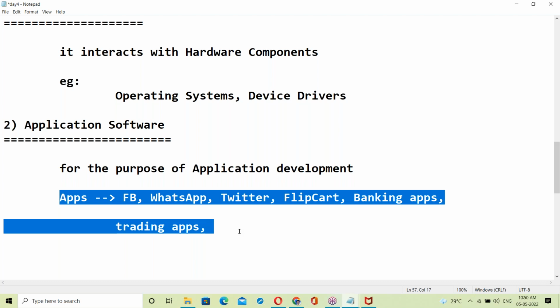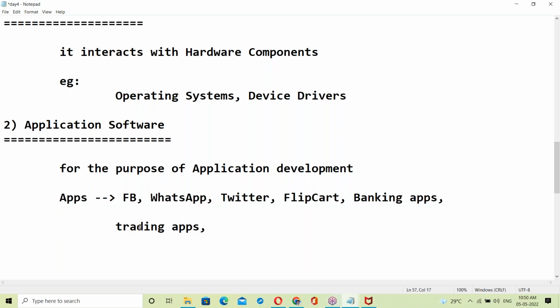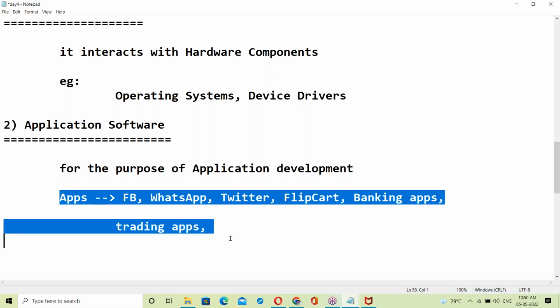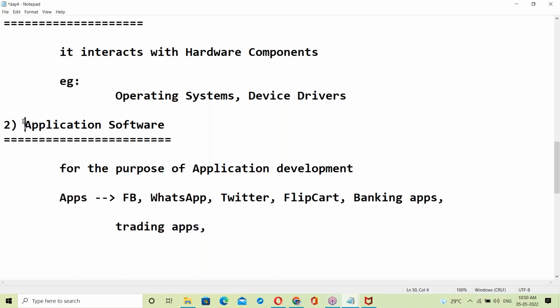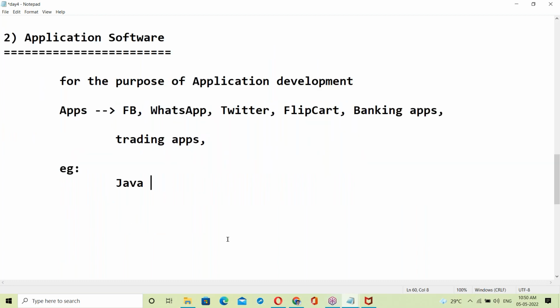To develop this kind of applications, we need some software. That software is nothing but application software. For example, the mostly used application software is Java. Java comes under application software.